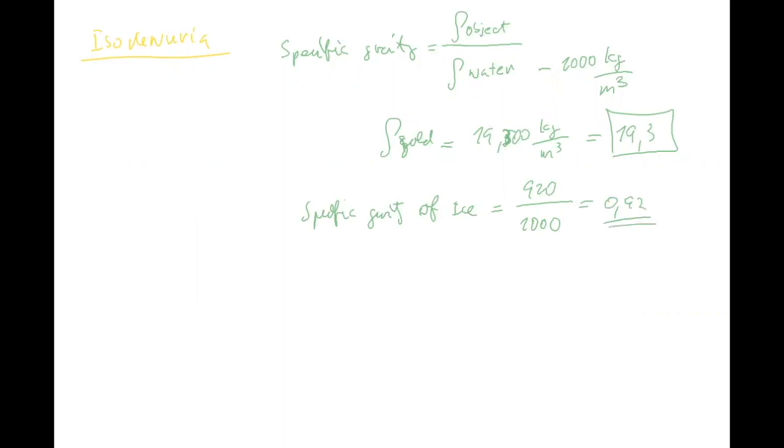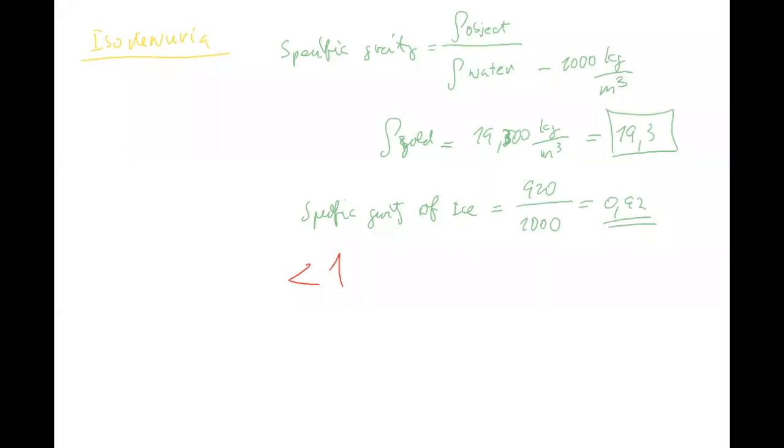The thing you should remember is that if the specific gravity is below 1 compared to water, it has to be floating. It has a smaller density, so it has to float in water. And that's why ice floats in water.